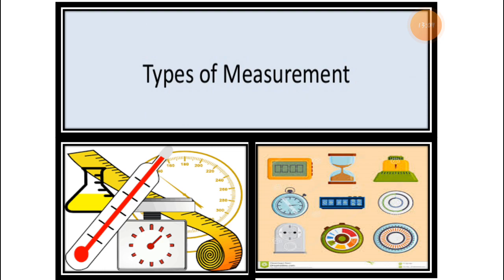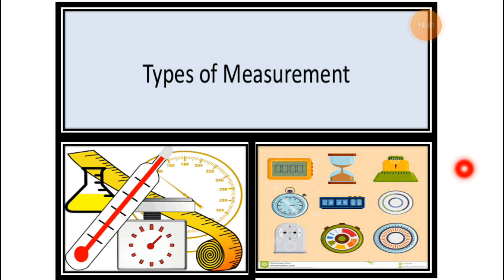In this chapter of measurement, we are going to learn different types of measurement. Not each and everything we can measure in the one way only. Different things can be measured in different ways. All the things cannot be measured in one way.